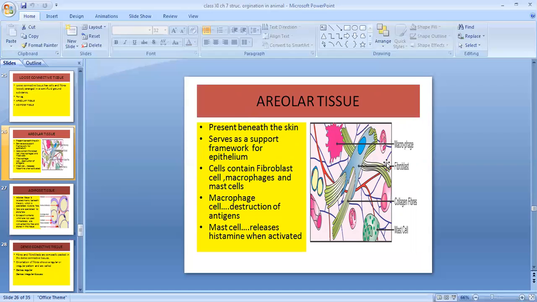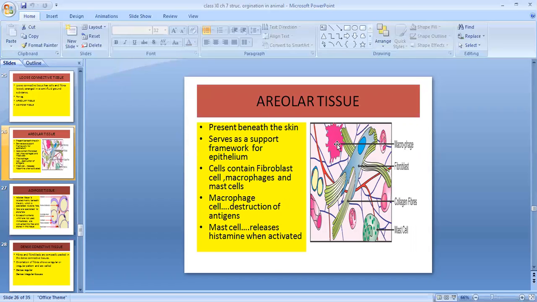If you see this diagram, you can see that there are fibroblast cells, macrophages, and mast cells. These fibroblast cells contain the collagen fibers. I just now told you what fibroblast cells are. They produce collagen fibers. What are macrophages?